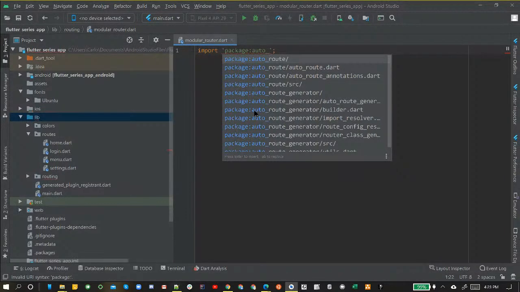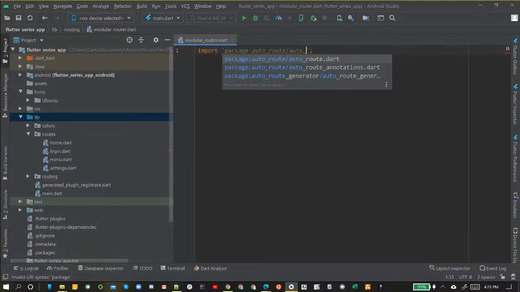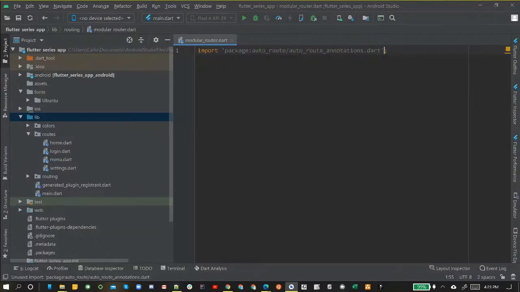Auto underscore route. And we're going to slash. And then you can see it down here, actually, too. But we're going to just type it just to do it. auto_route_annotations.dart. All right. And once we got that set up, as you can see, it turned gray.